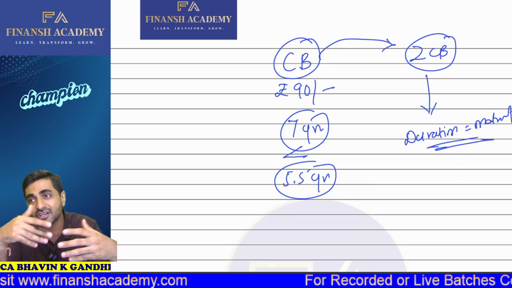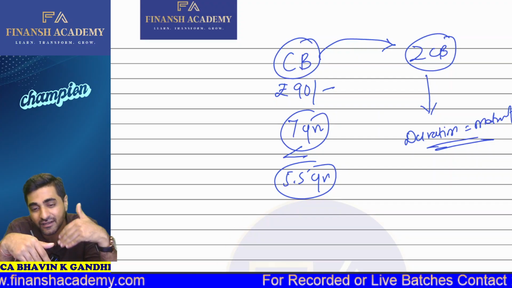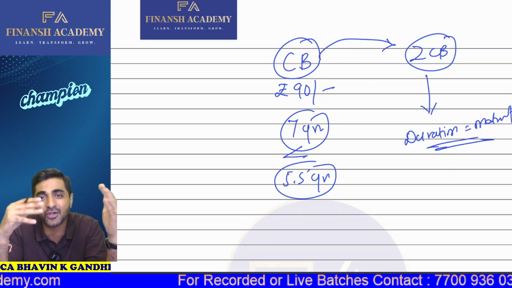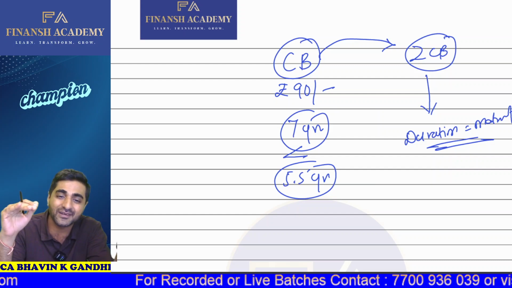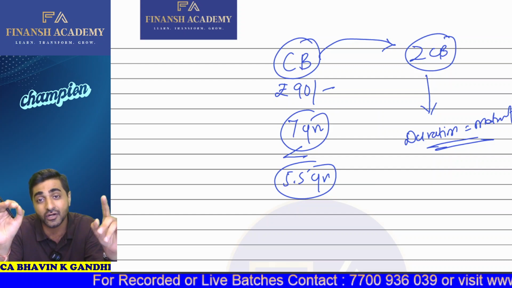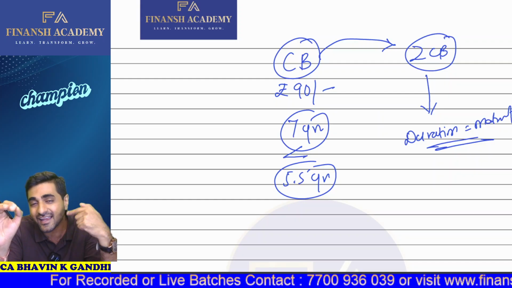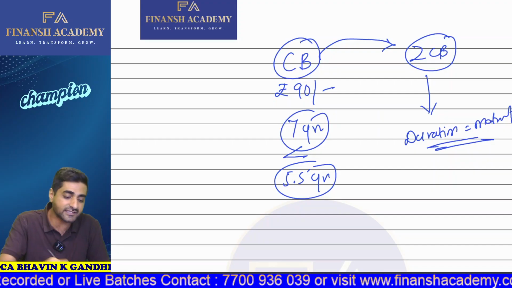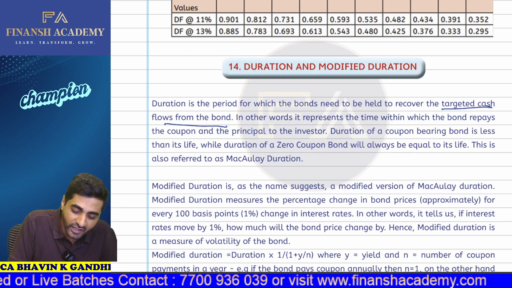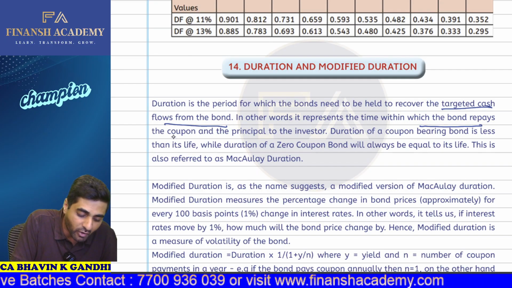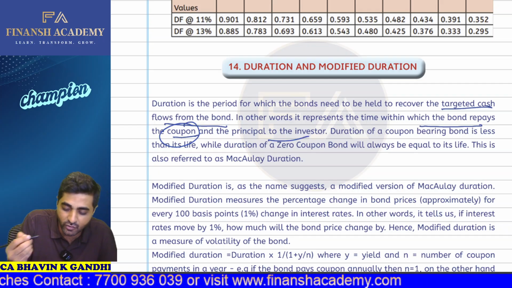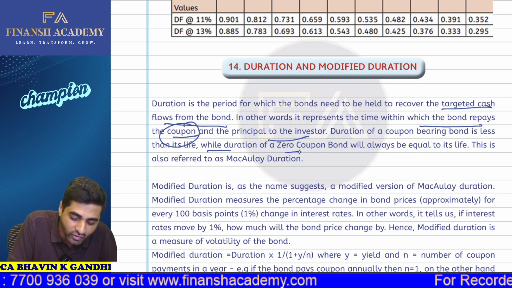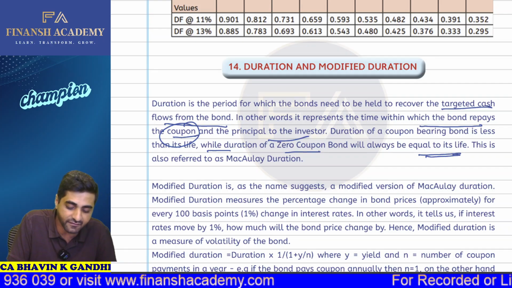So what is actually a duration? It reflects the time period in which your investment is recovered. For a zero coupon bond, there is no intermediate payment, so your investment will be recovered towards maturity only. That's why its duration is equal to maturity. But for a coupon bearing bond, can I say the duration will be less than its maturity? Yes or no? Yes, sir. Okay. So in other words, it represents the time within which the bond repays the coupon and the principal to the investor. The duration of a coupon bearing bond is less than its life, while the duration of a zero coupon bond is equal to its life.